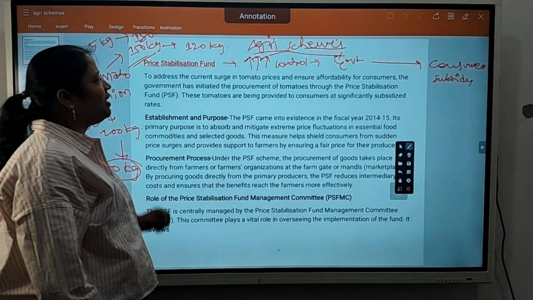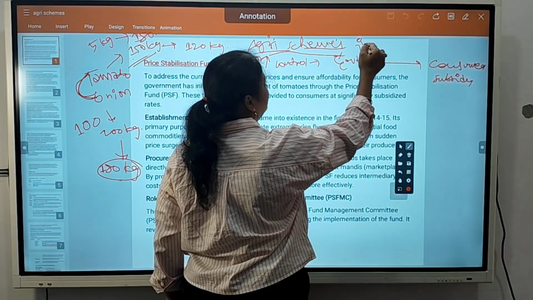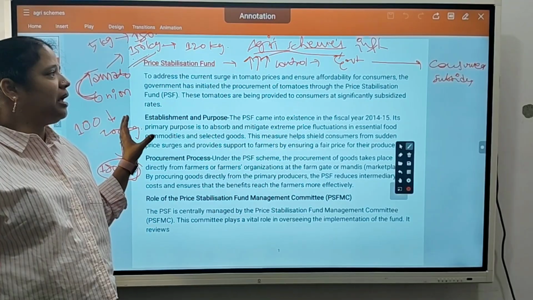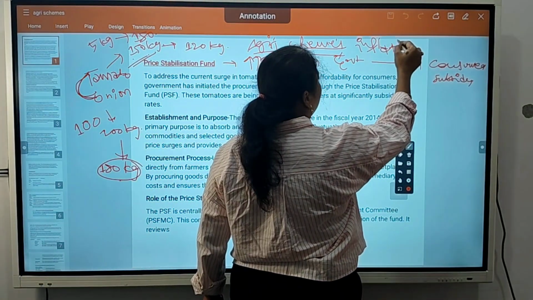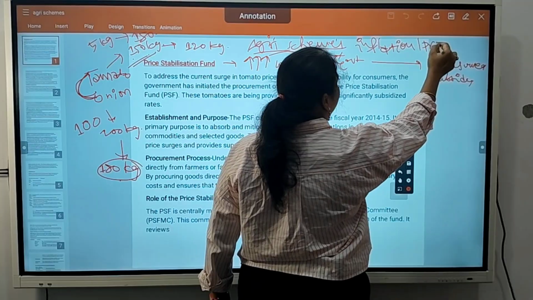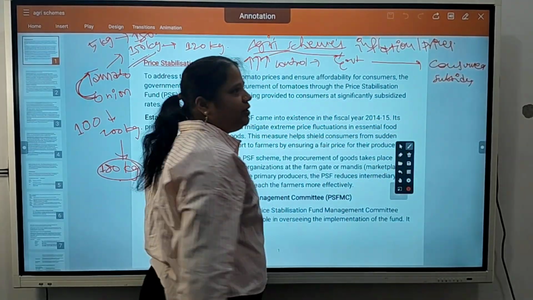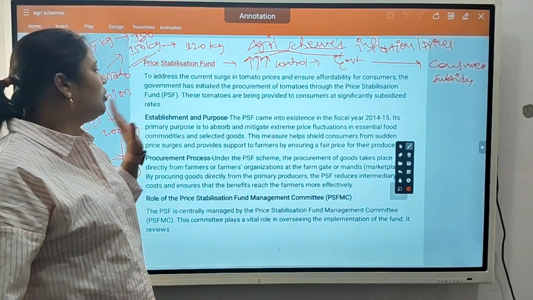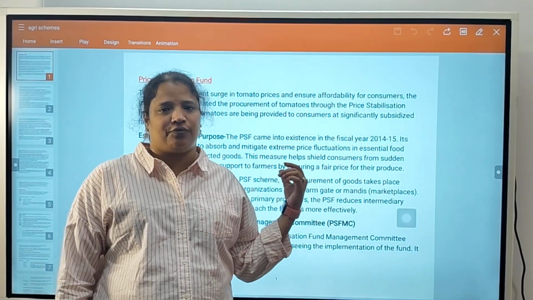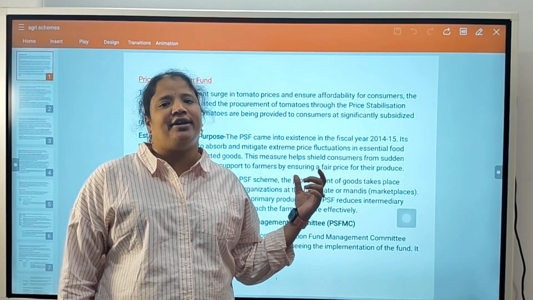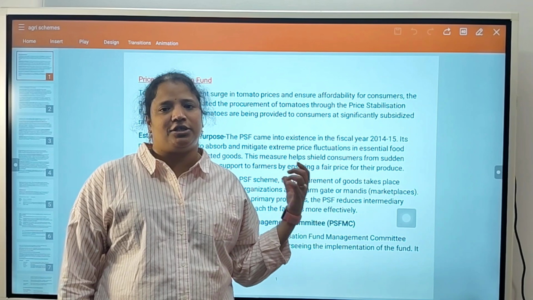So the government wants to control the inflation, the prices going up in some specific goods. Then they will do this program. So I told you what is the purpose of the price stabilization fund. Now let us see how it is established, when it is established, etc.